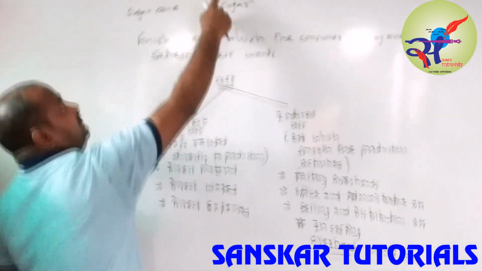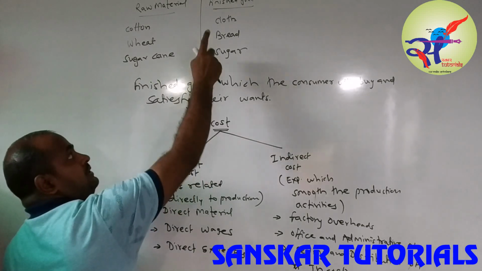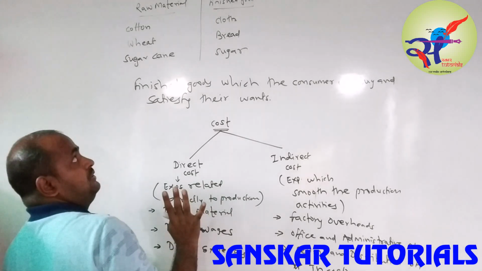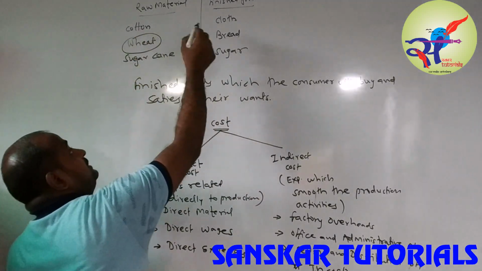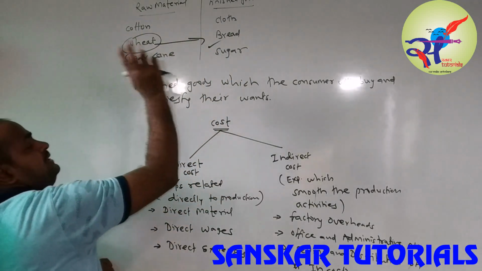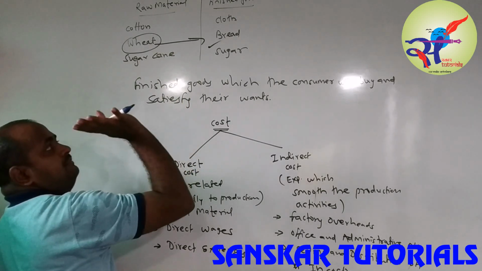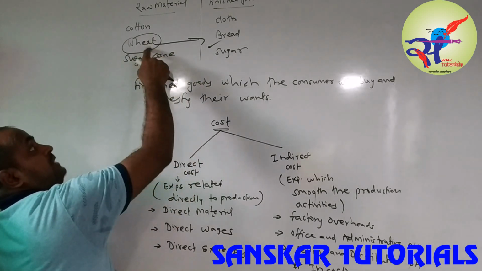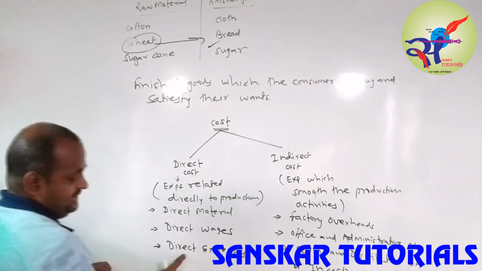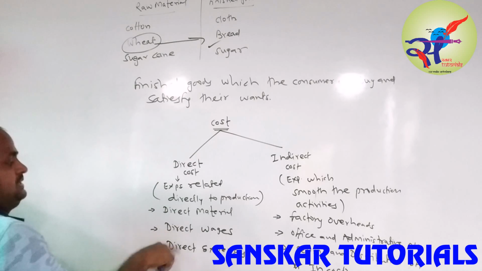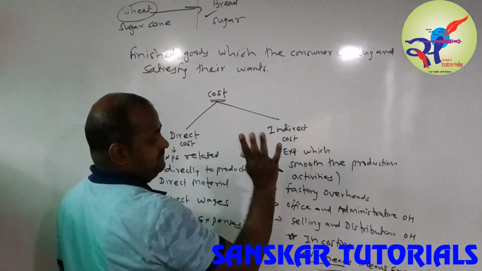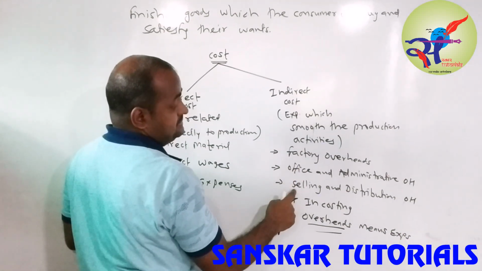Like the bread, we need baking powder. So for bread, we need baking powder. It is called a direct expense. Nobody can say that only wheat can be used to produce the bread. At home we also use wheat and make roti, but it's not bread, because we need to use baking powder. So that is called direct expenses. Don't worry, we will see it later. Indirect expenses and indirect cost have three parts: factory, office and selling.